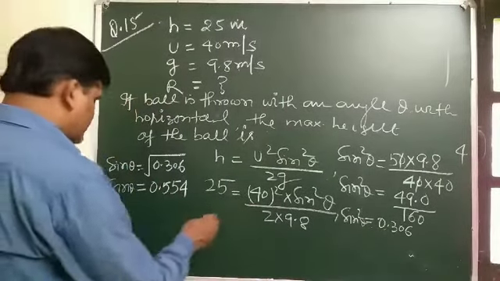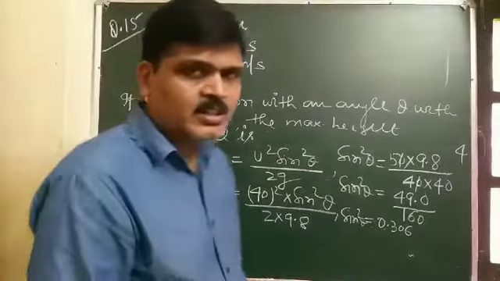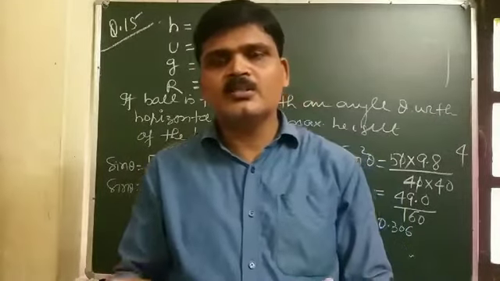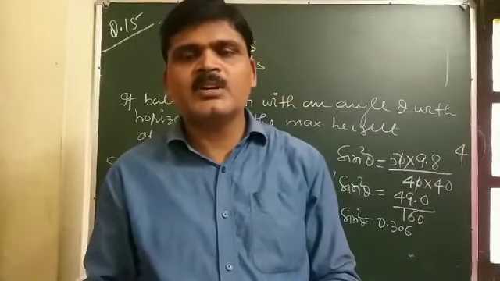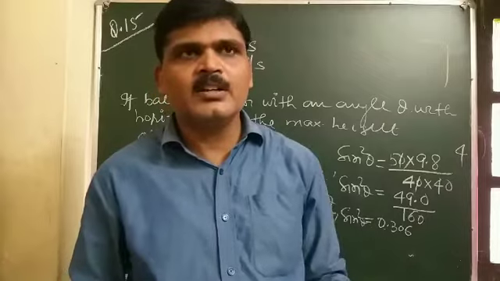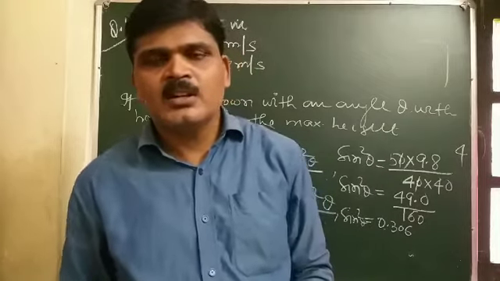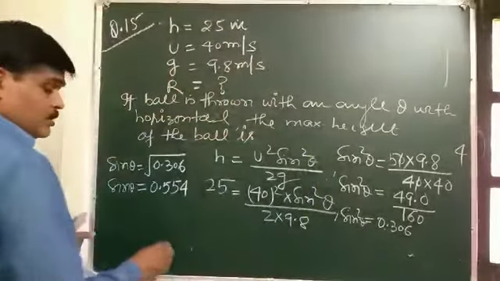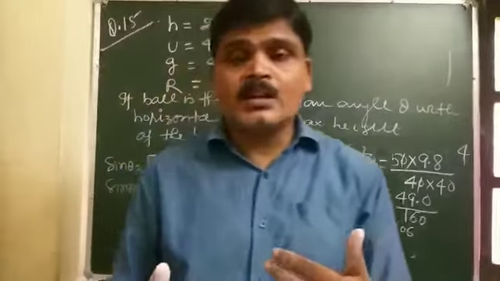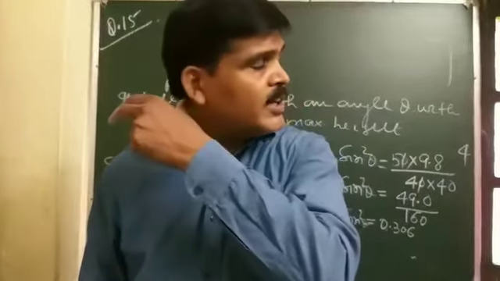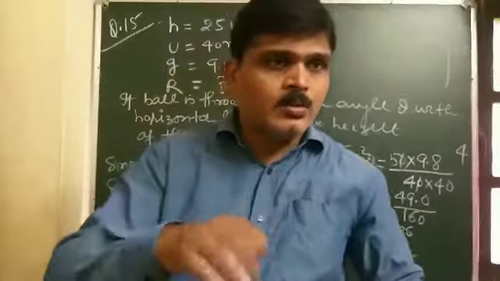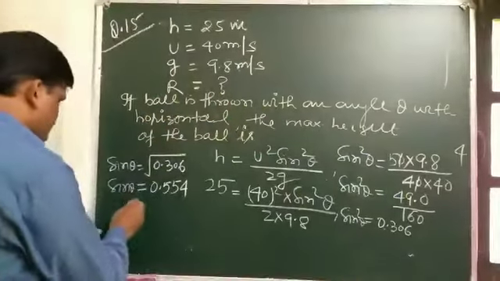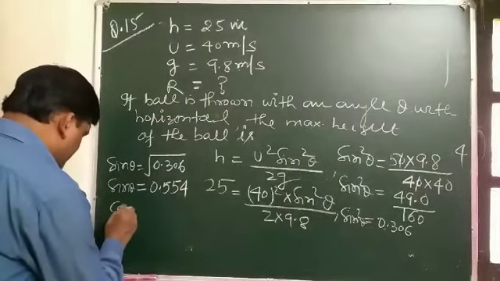We use the formula sin square theta plus cos square theta equals 1. So sin square theta is 1 minus cos square theta, and cos theta can be written as root of 1 minus sin square theta.